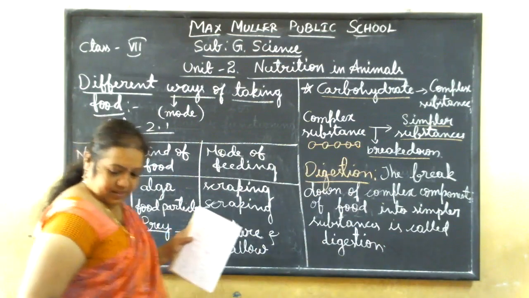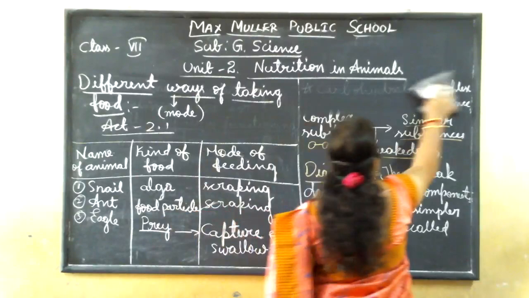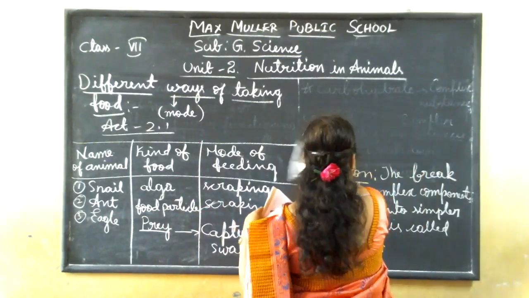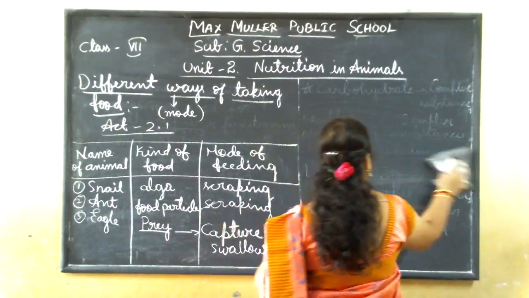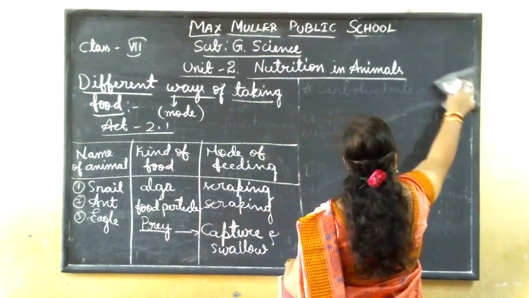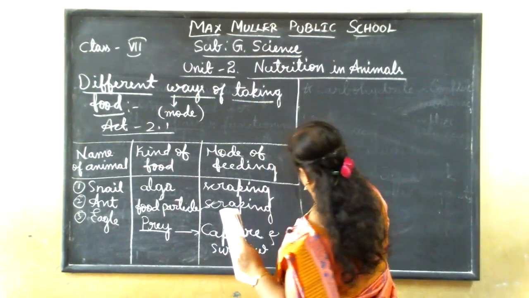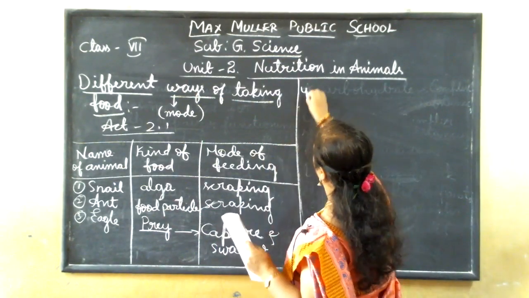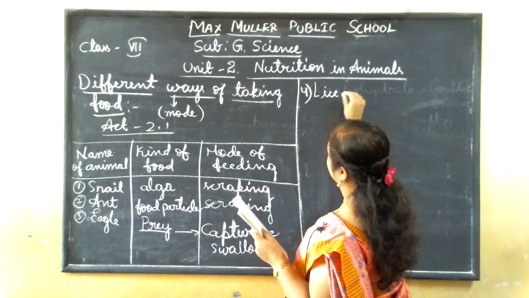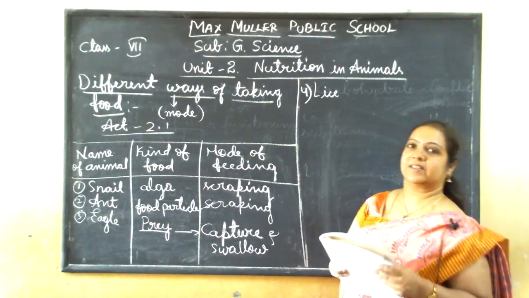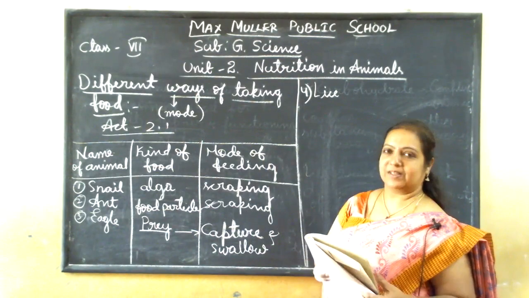Let us discuss some more. Now the fourth one, leech. Leech is present near our bed and sucks the blood from us.